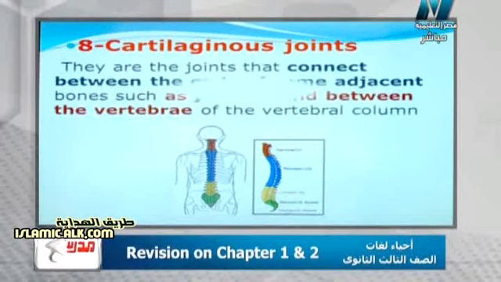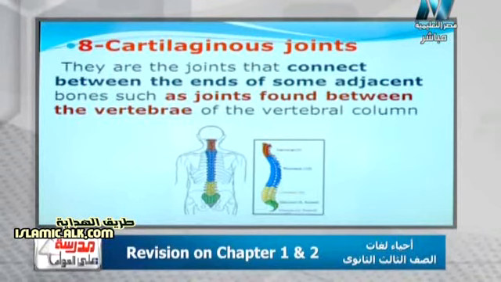The next question is about the cartilaginous joints, Mr. Yahya. Cartilaginous joints are the joints responsible for attachment between the tips of adjacent bones, like those found in the vertebral column, where they make the movement of that vertebral column limited. Of course, that acts as a very limited movement joint.